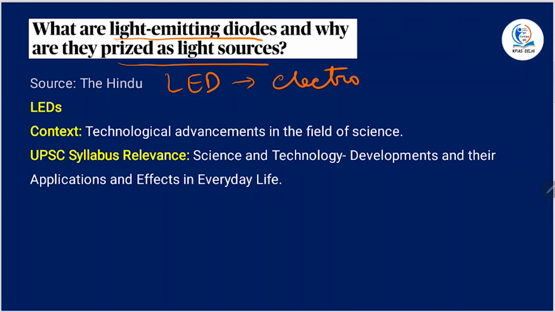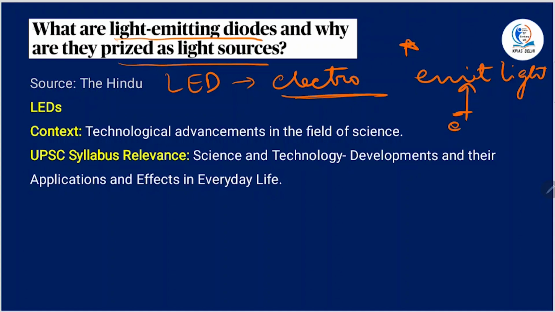Electroluminescence is the property in which a material emits light in response to the passage of electric current or to a strong electric field. So electroluminescence is the phenomenon by which these LEDs emit light.